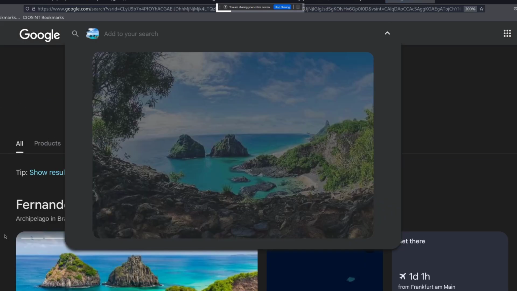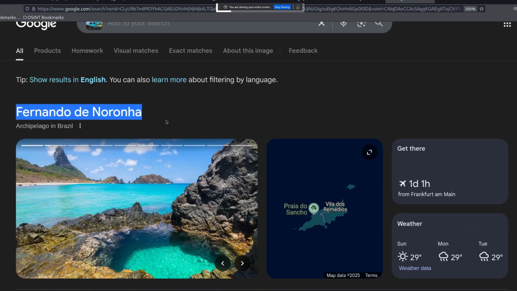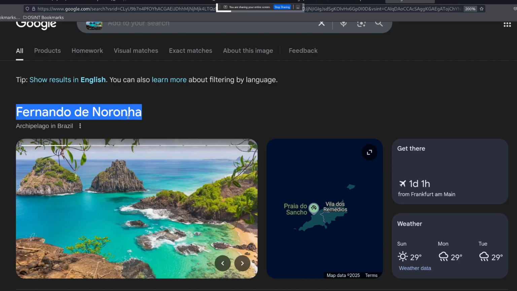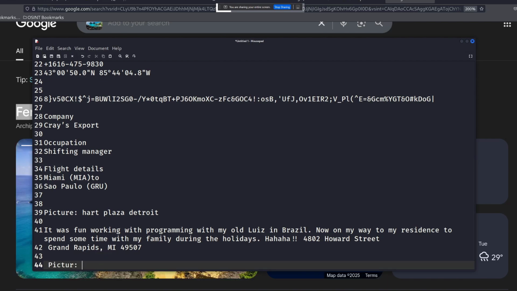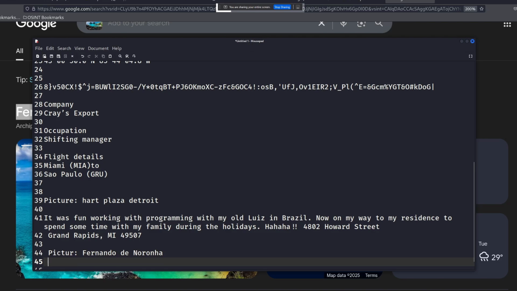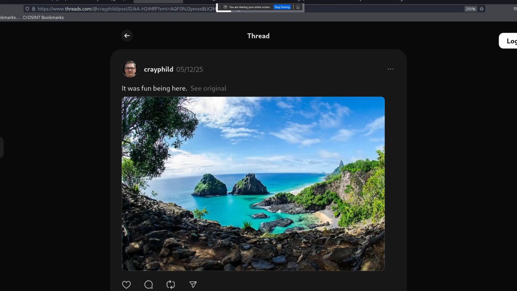Alright, so it's this place in Brazil. Fernando de Noronha, I think. Okay, let's copy this picture and let's come back.